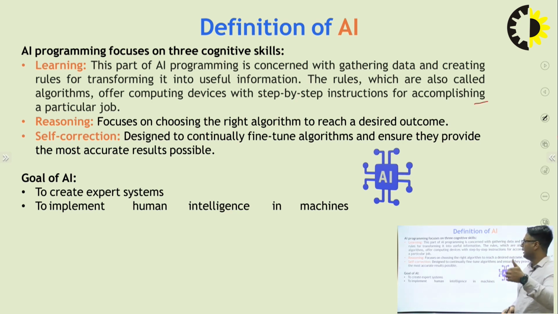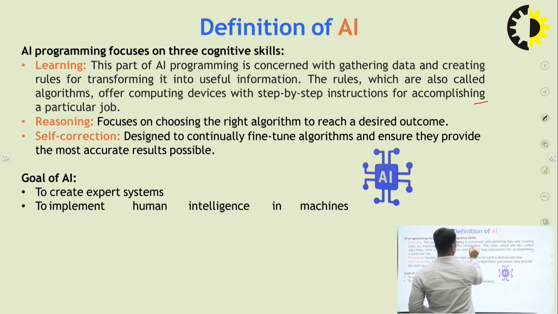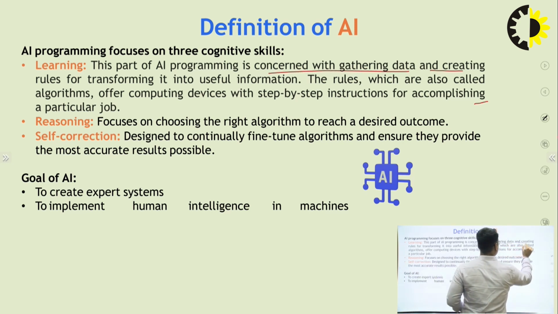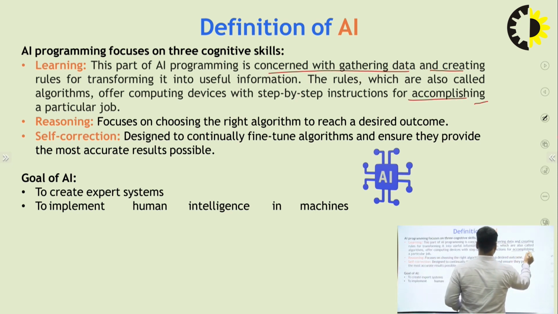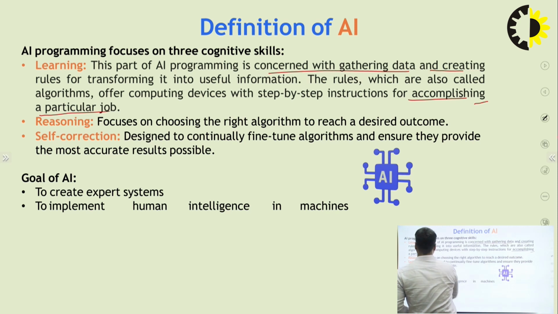That means AI programming focuses on 3 cognitive skills. First is learning. This part of AI programming is concerned with gathering data and creating rules for transforming it into useful information. The rules, which are also called algorithms, offer computing devices step-by-step instructions for accomplishing a particular job. In the learning case, I have to collect the concerned information, gathering past data and current data, and then execute some algorithms and accomplish some particular jobs.